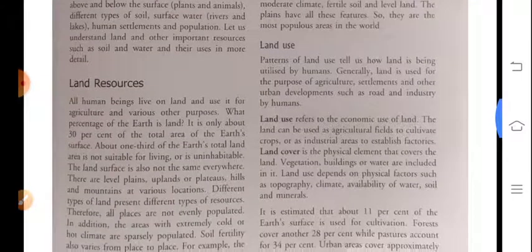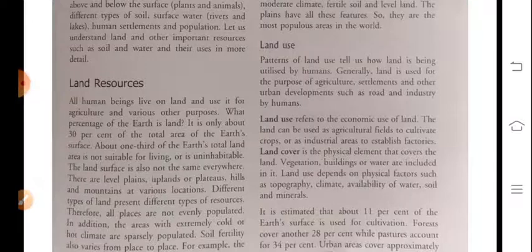Okay, the land resources. We all live on this land, and we are also dependent on agriculture and various other purposes on land. Firstly, you have to understand the percentage of the earth that is land. It is only about 30% of the earth's surface, one third of the earth's total area, and the rest of the remaining portion is water.